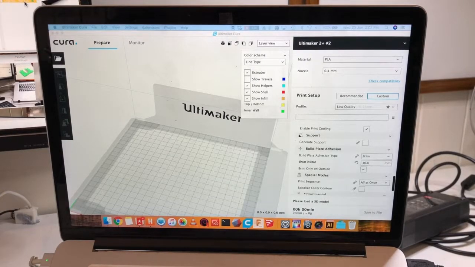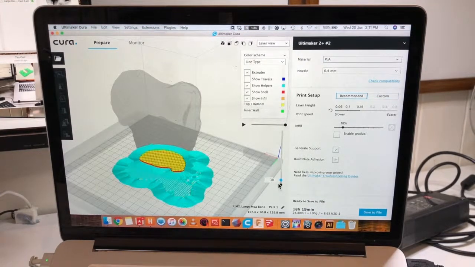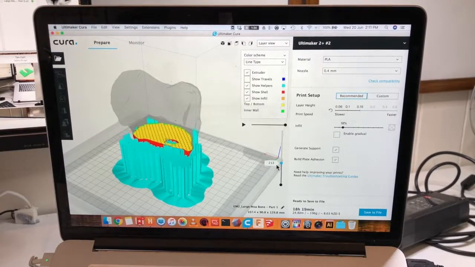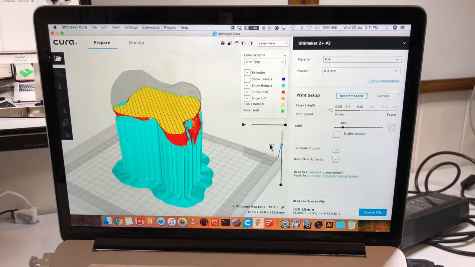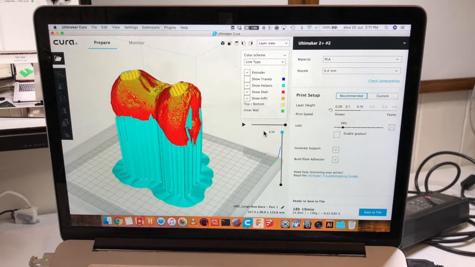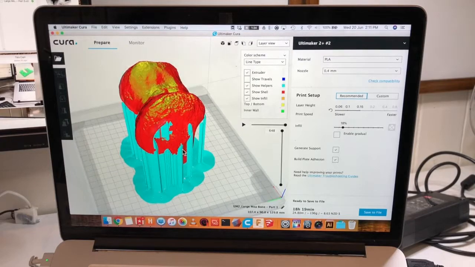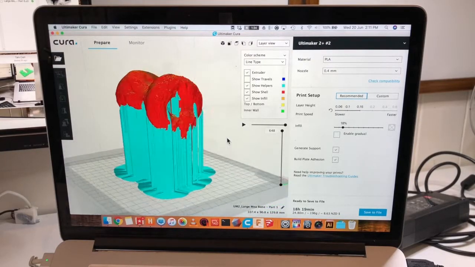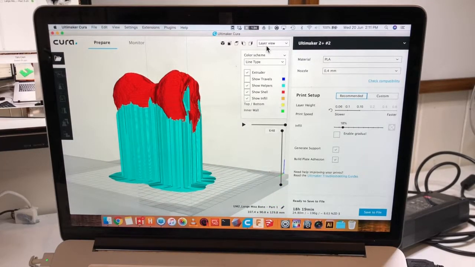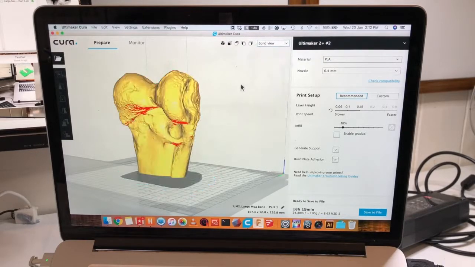Alright, we're just going to delete that part and import one of the joint ends of the bone to give a visualization of what the support structure looks like. That's what you can see in blue here as we scrub through the layers to look at what the build process will look like. Just move around a little bit so you can see what different angles look like.